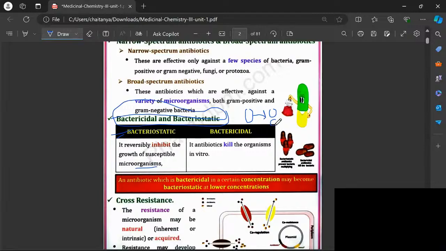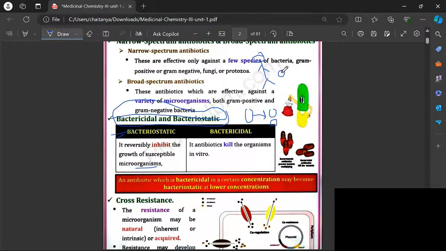Suppose I am having a fever. The fever is bacterial, and I am infected with one bacteria.